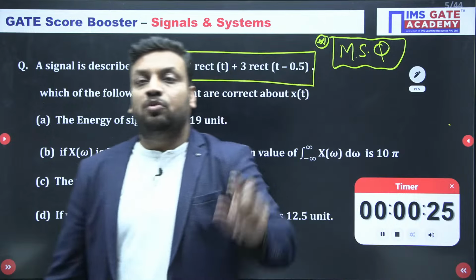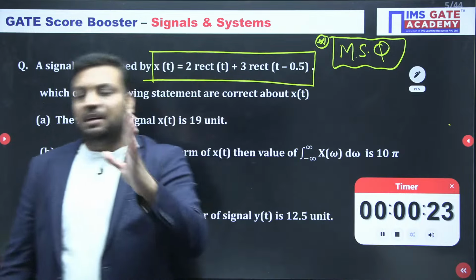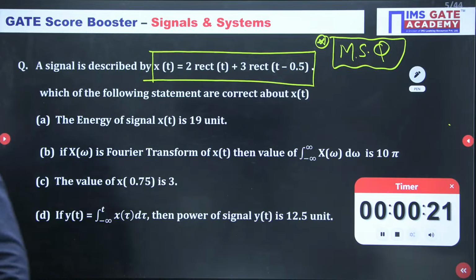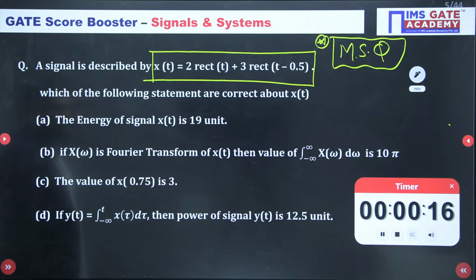That is why I told you it is a beautiful question. You must try to attempt it. You must attempt this. You have the last 16 seconds, guys. Try to attempt it fast. After that, I am definitely going to explain it.